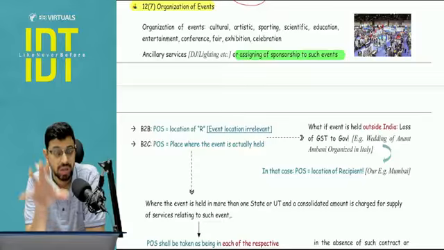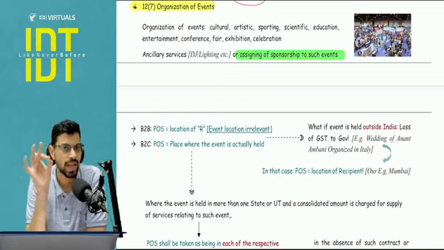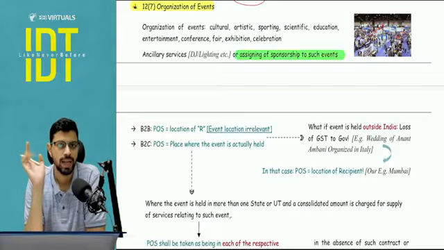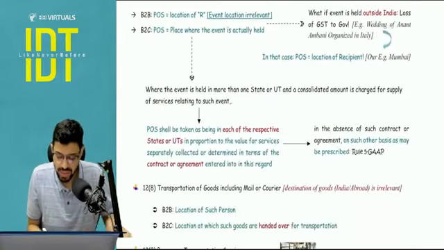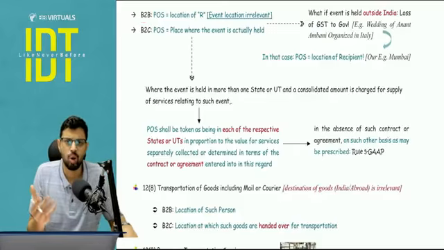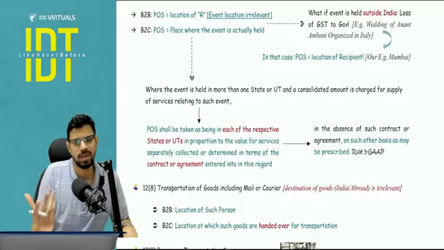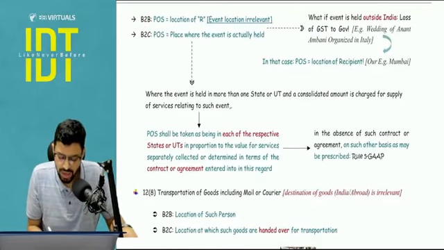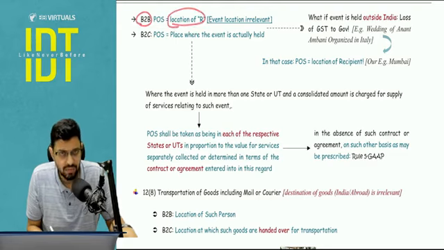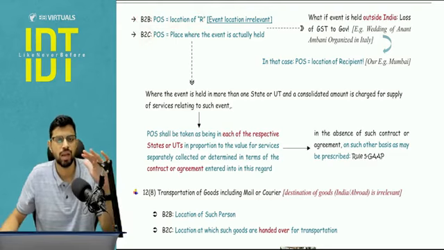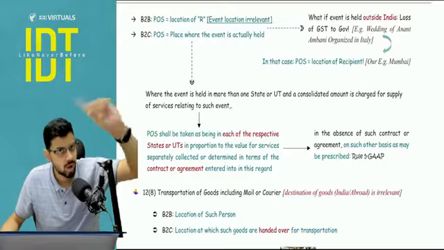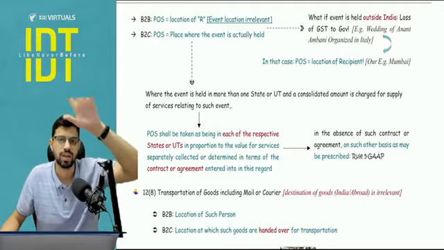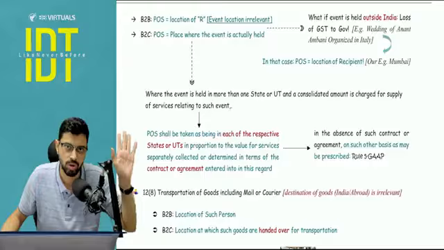But in isolation, the place of supply of sponsorship service is determined as per section 12 subsection 2. This is a very important point. Okay. So here in 12.7, B2B B2C is relevant because these things happen at the corporate level also. The recipient status is relevant here. So if it is a B2B case, the location of recipient. If it's a B2C case, where the event is actually being held. And just like your immovable property, if the event is outside India, then the answer will not be that. Instead the answer will be location of recipient, otherwise it can lead to loss of revenue to the government.